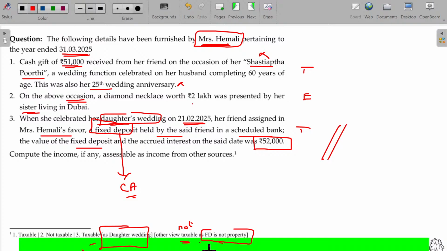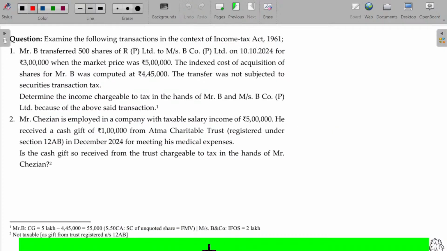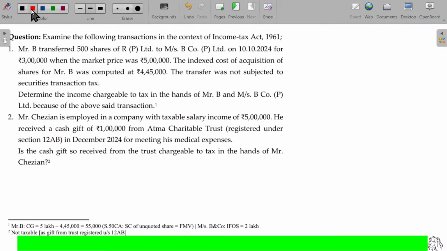Now, let's move on to the next one. Examine the following transaction in the context of Income Tax Act 1961. Mr. B referred shares of R Limited. I think we have completed this. This one is already over. We'll directly go for the next one.